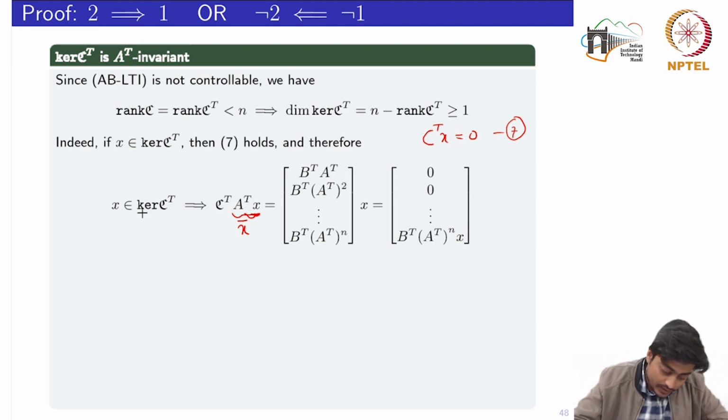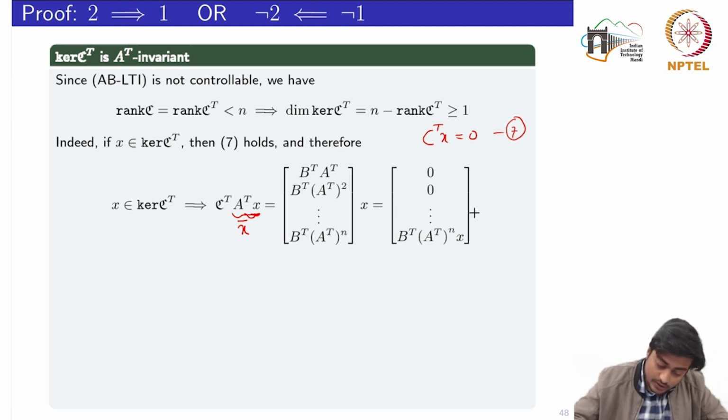Okay, so I can write this as C transpose into A transpose into X, where this A transpose X would be multiplied by every element of the block matrix. So we would have B transpose into A transpose, and the power of A transpose would increase by 1 in all the block matrices. Now earlier we have already seen that all these elements are 0, except A transpose to the power n X, which is not necessarily equal to lambda to the power n into X. If it would have been, then it would also be 0.